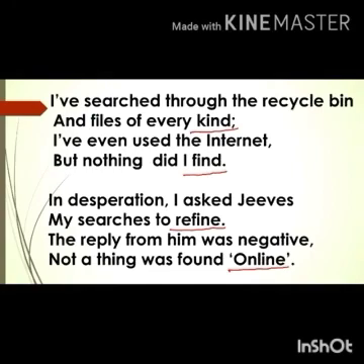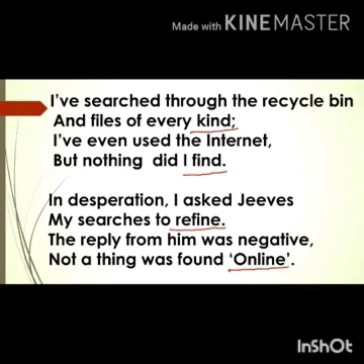The fourth stanza. In desperation I asked Jeeves my searches to refine. The reply from him was negative. Not a thing was found online. Here also in the second line and the fourth line, refine and online. The sounds are the same but the spellings are different. So I hope children you understood what rhyming words are.